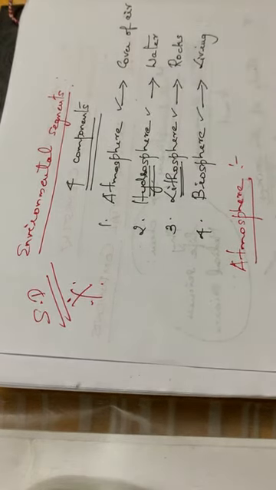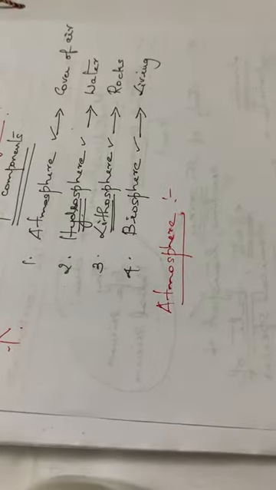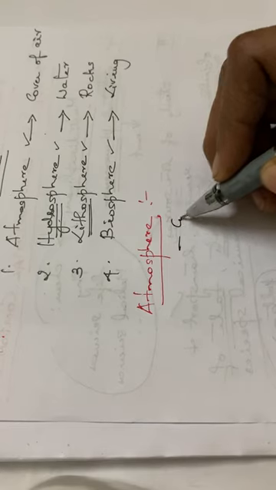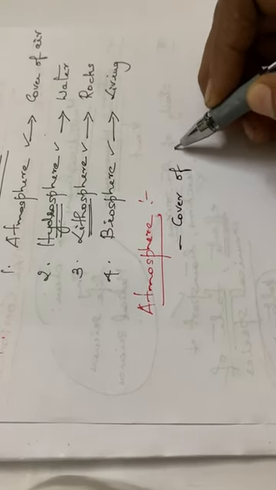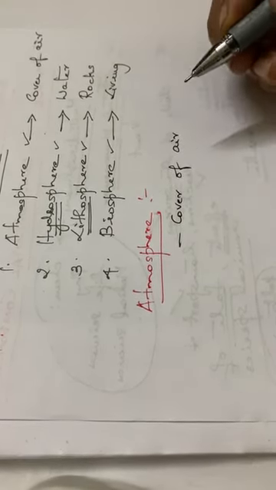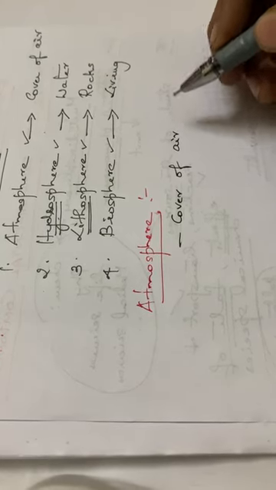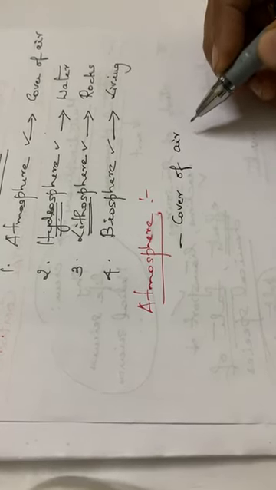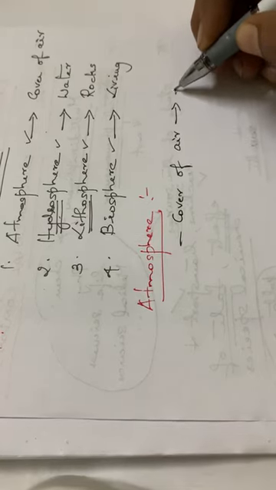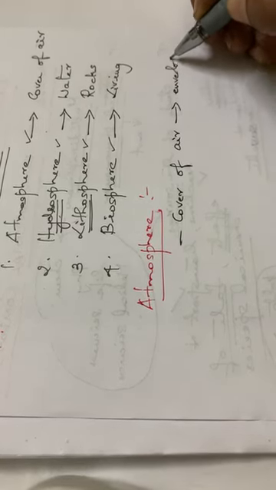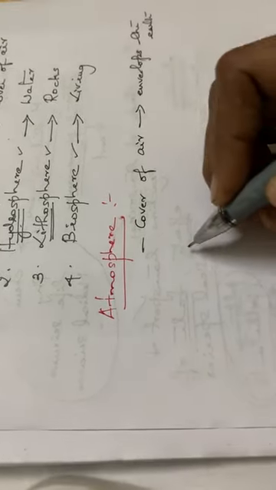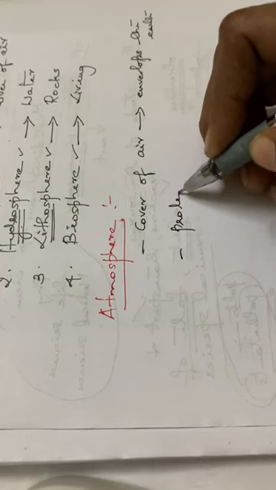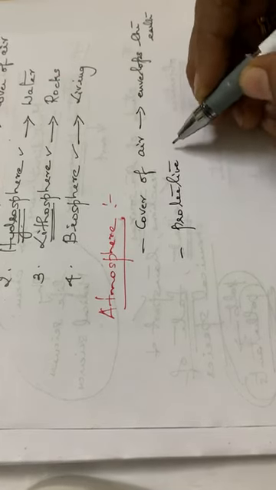Okay. So the first one, that is the atmosphere. See, what about atmosphere? It is the cover of air that surrounds our environment, isn't it? It is the cover of air, or it is the envelope of air. Cover of air that envelops the earth. It is called as atmosphere. Or else we can say that it is a protective blanket, or it acts as a protective blanket.